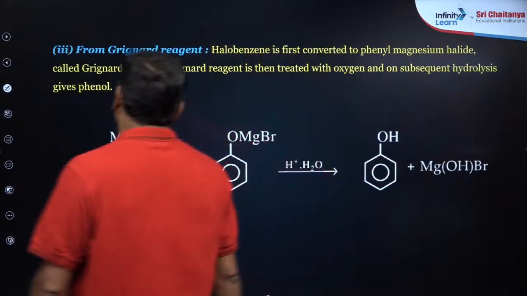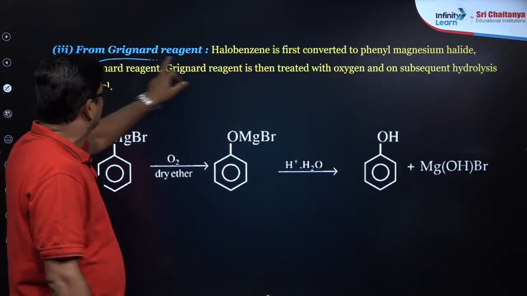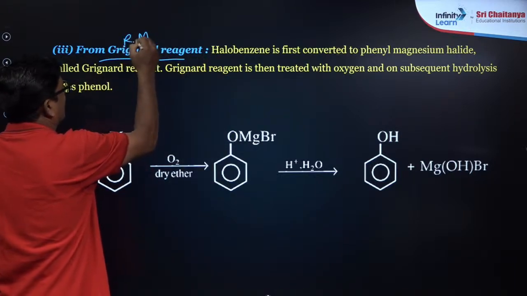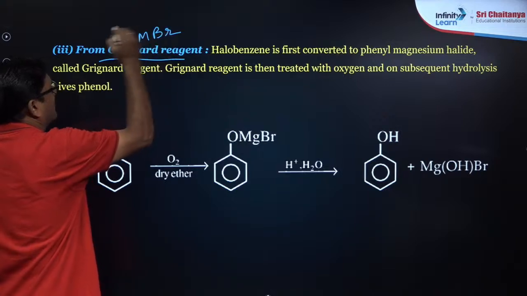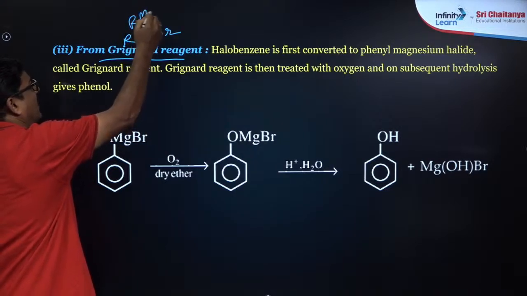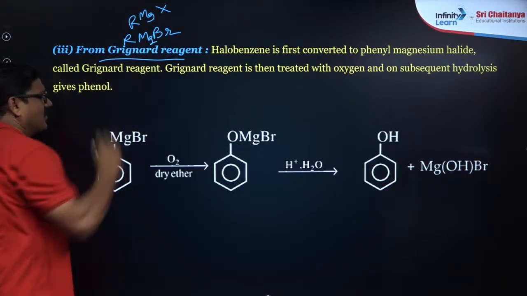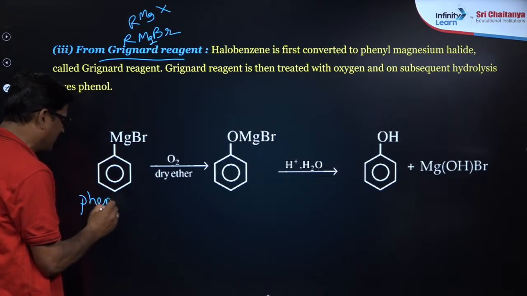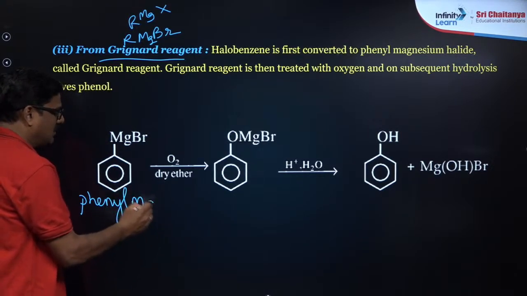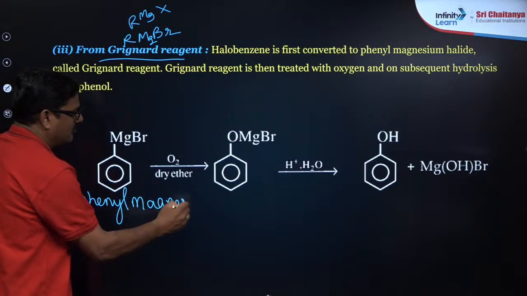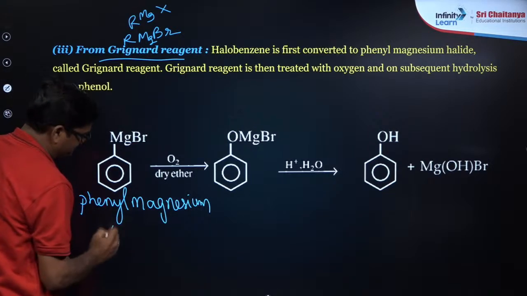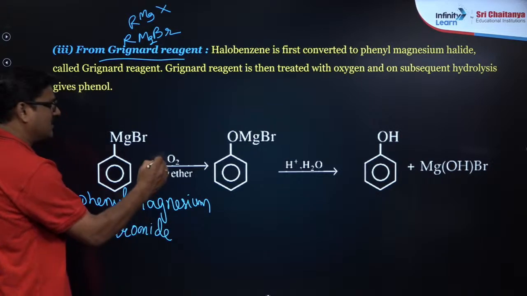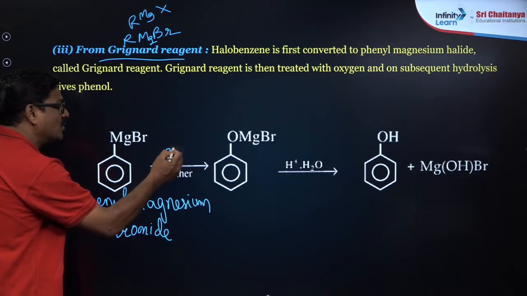Now, you can also prepare it from Grignard reagent. Alkyl magnesium bromide or alkyl magnesium halide is called Grignard reagent. Phenyl magnesium bromide, this is what you call it. It is simply subjected to exposure to air.